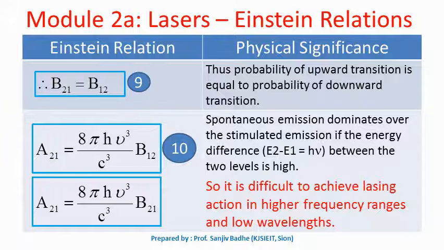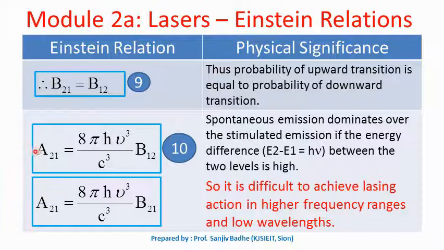Means the probability of the incident photon being used for stimulated emission is the same as the probability that the given photon will be used for absorption. So probability of upward transition is equal to the probability of downward transition. So this is the significance of this equation.